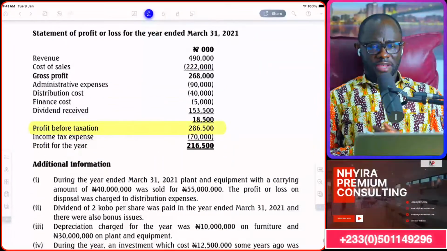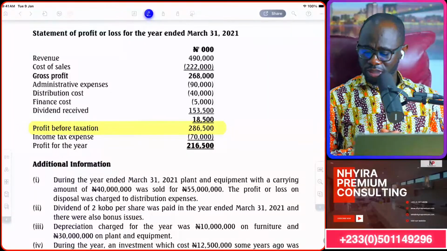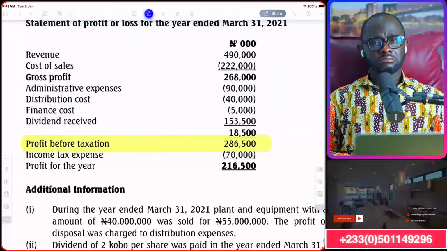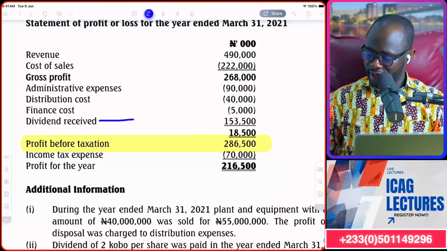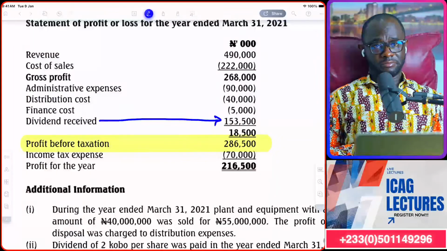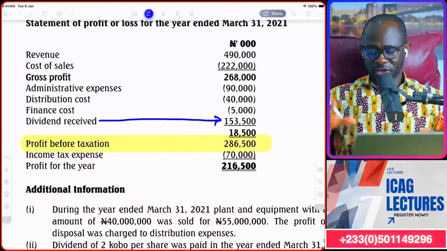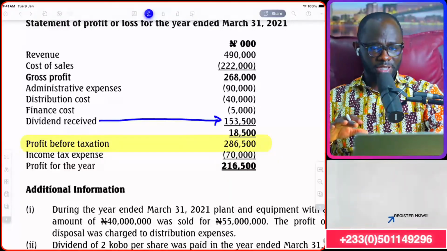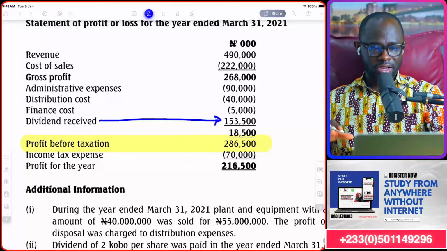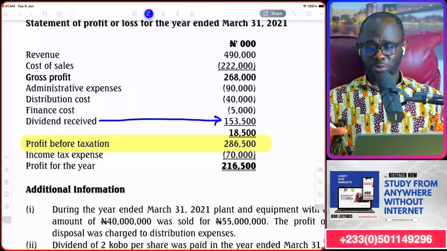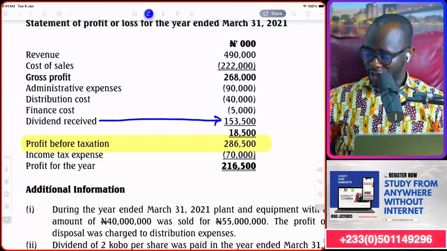Then we see their financial statement for the year, P&L account, sales, and all of those things. Then there is another figure here, dividend received. We're going to come back to that. So these are just the financial statement trying to just do a walkthrough so we have an understanding of what is happening. Now let's get goosebumps into the main discussion.